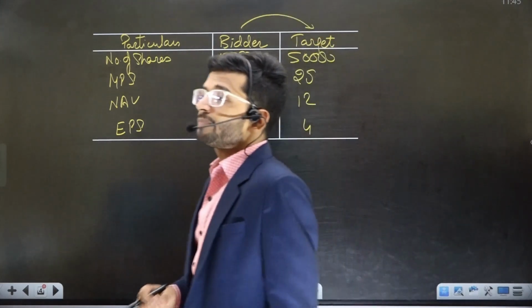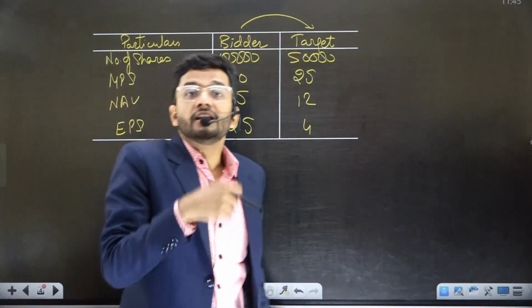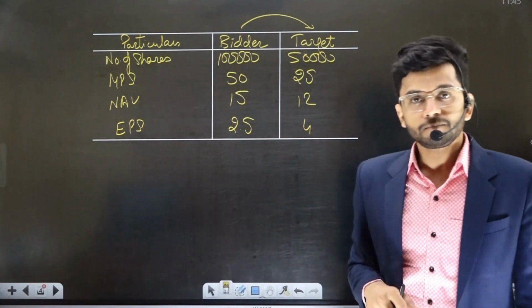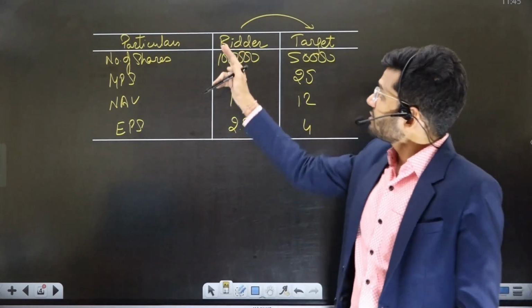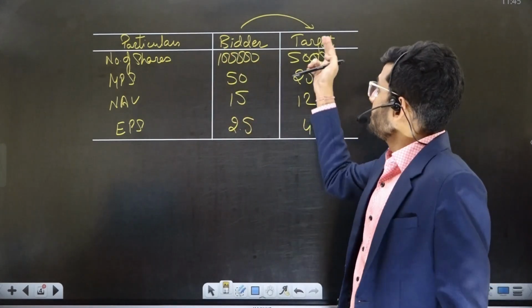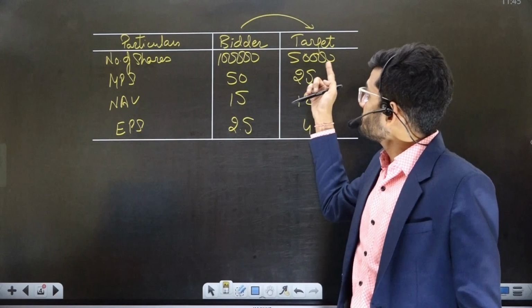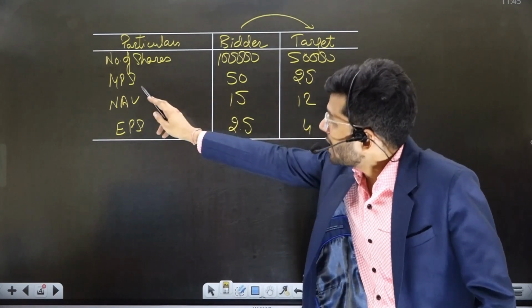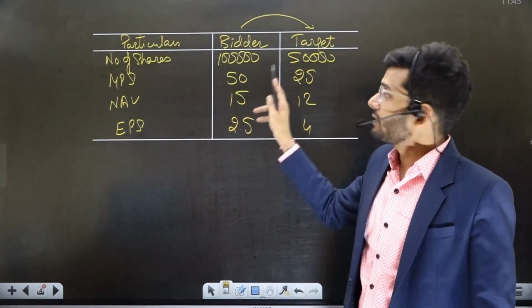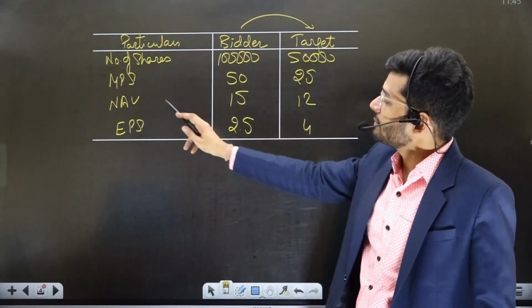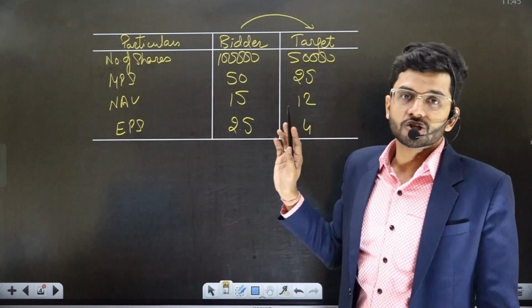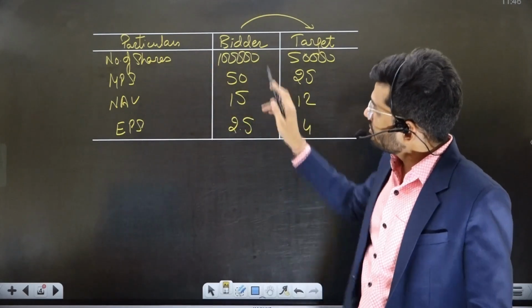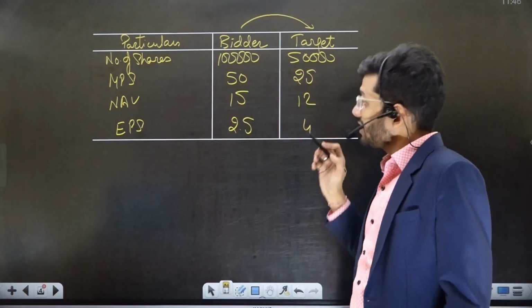Now the question is, how many shares should bidder company give to the target company? Number of shares of bidder company are 1 lakh shares. Number of shares of target company is 50,000 shares. Market price per share of bidder company is 50. Market price of target company is 25 per share. NAV of bidder company is 15 per share. NAV of target company is 12 per share. EPS, earning per share, of bidder company is 2.5. Earning per share of target company is 4.